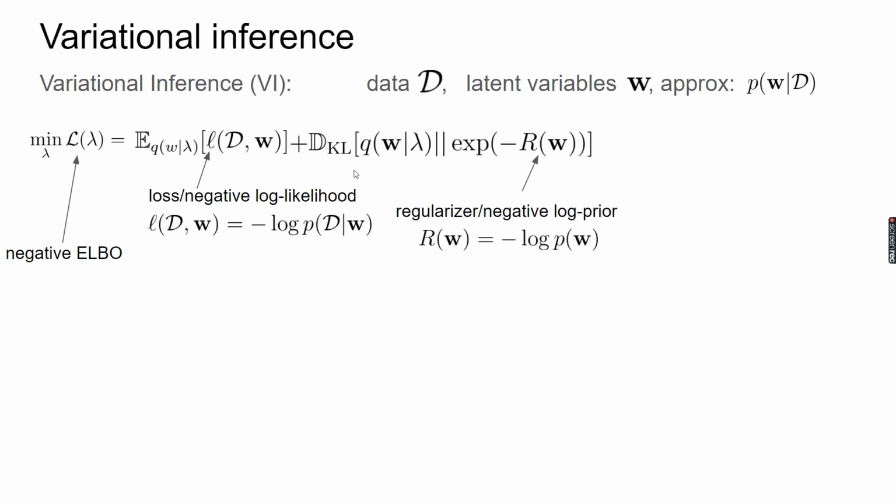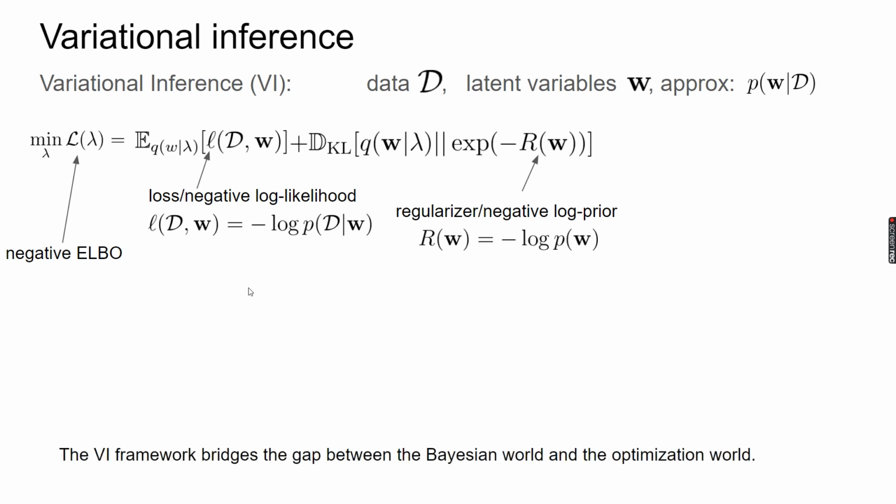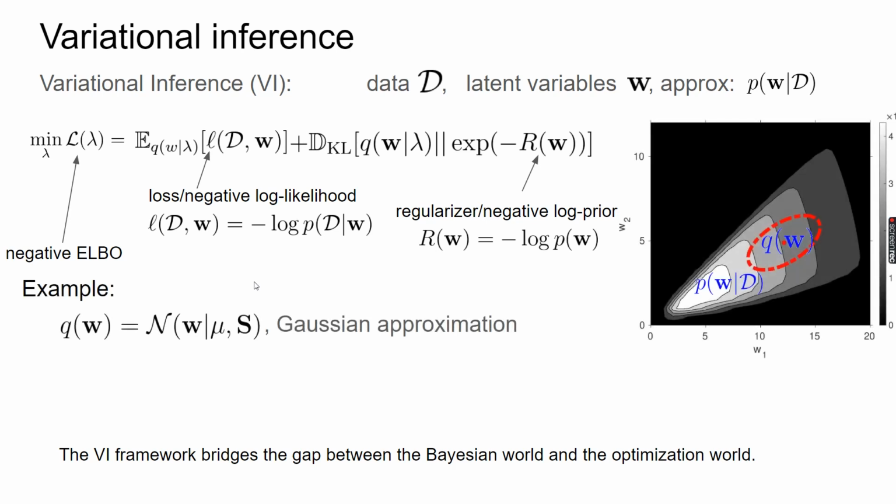In the optimization world, the L function in the first term is known as the loss function, and the R function in the second term is known as a regularizer. From this expression, we can see that the variational inference framework bridges the gap between the Bayesian world and the optimization world. As an example, let's look at a Gaussian posterior approximation.